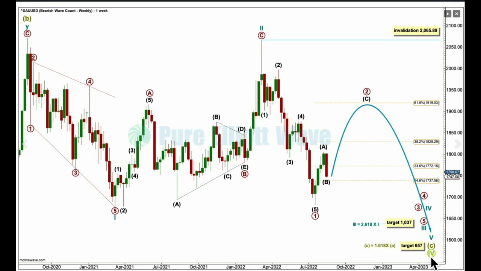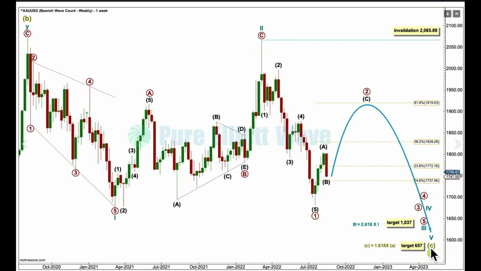Grand Supercycle 4 is expected to be an expanded flat correction. Within the expanded flat, here is the end of wave B and the start of wave C. Supercycle wave C may only subdivide as a 5-wave motive structure, which will be labelled at cycle degree 1, 2, 3, 4, 5. 1 subdivides as a leading expanding diagonal, which is a 5-wave motive structure.